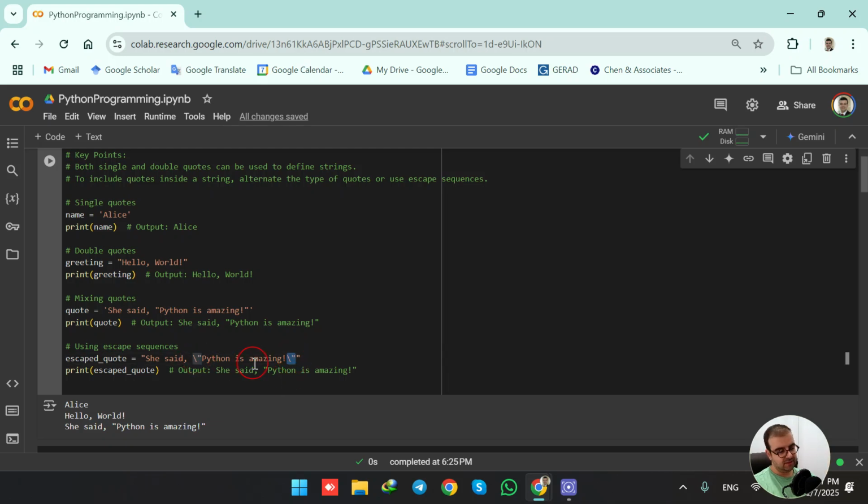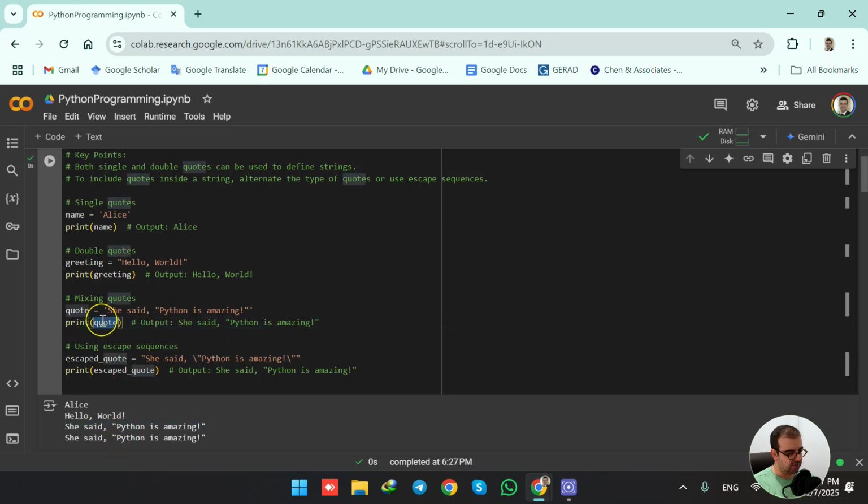So backslash quote sign and backslash quote sign, and inside that we provide our quotes. Okay, so when I run this code, we see exactly the same output for this line, for this quote, and escape quotes in the output. Okay, you see there is no difference. So it's up to you again. So you can alternate the type of quotes or use escape sequence.